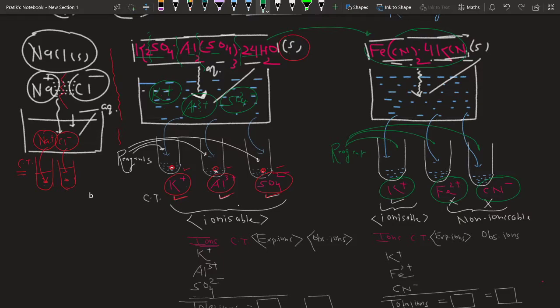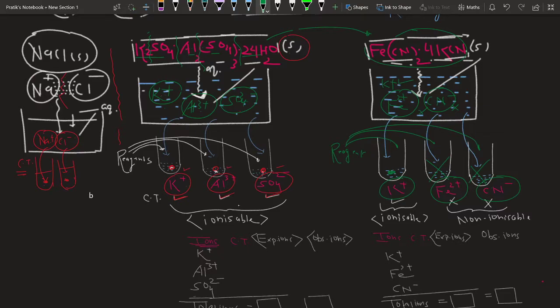But here we are expecting that this compound should give the confirmative test of K+, of Fe2+ and of CN-. But it is giving the confirmative test of only K+, not of Fe2+ and CN- ions. When we add the reagent, a precipitate is formed only for K+. There is no formation of precipitate in the case of Fe2+ and CN- ions. What does it indicate? Please remember,